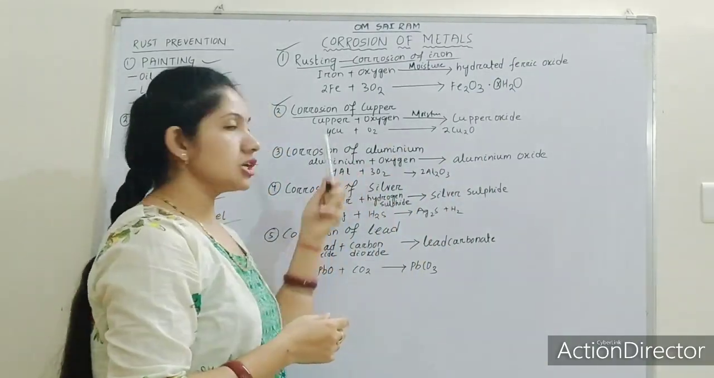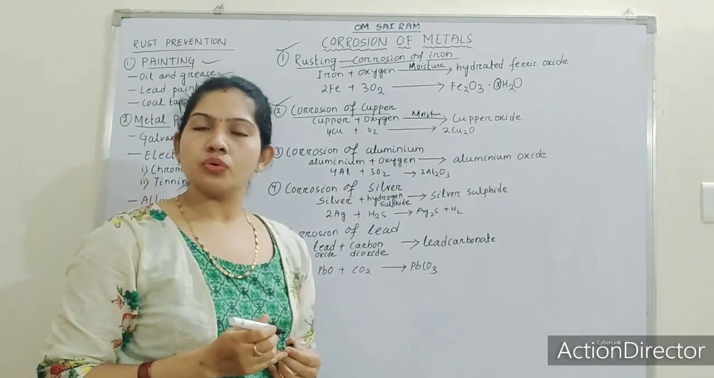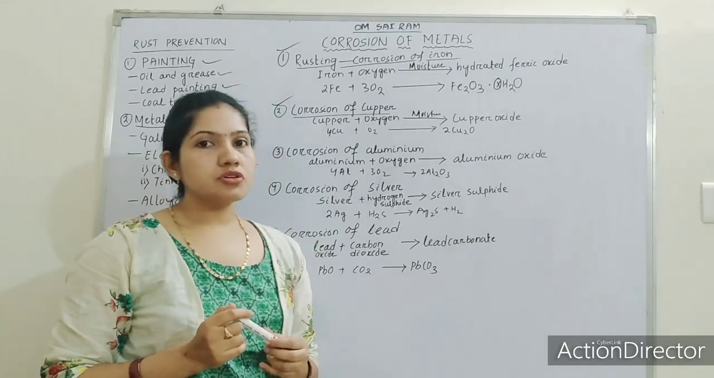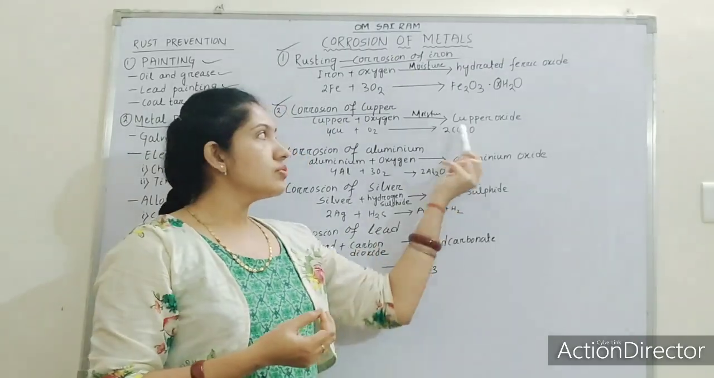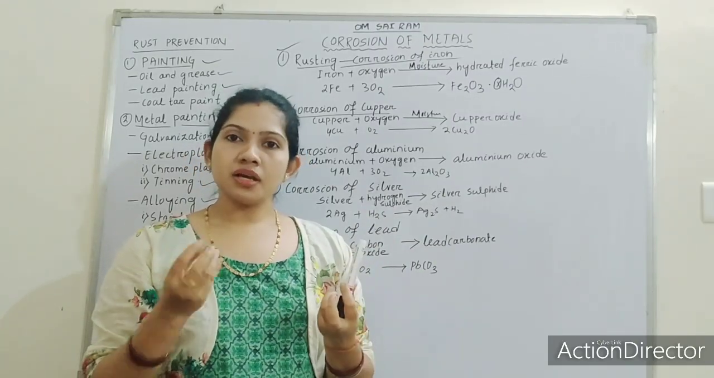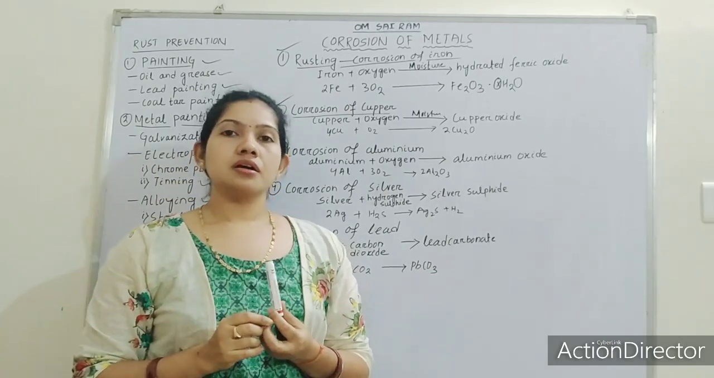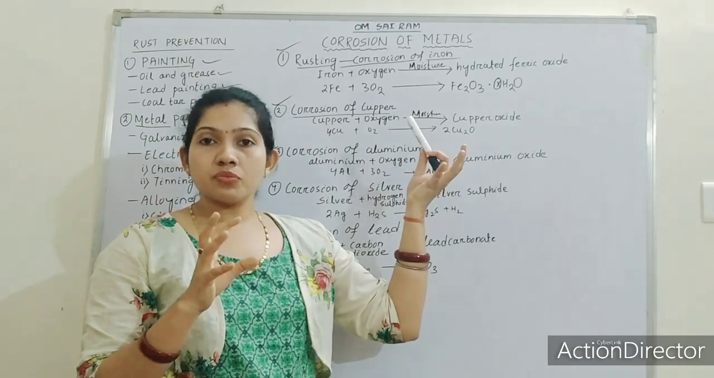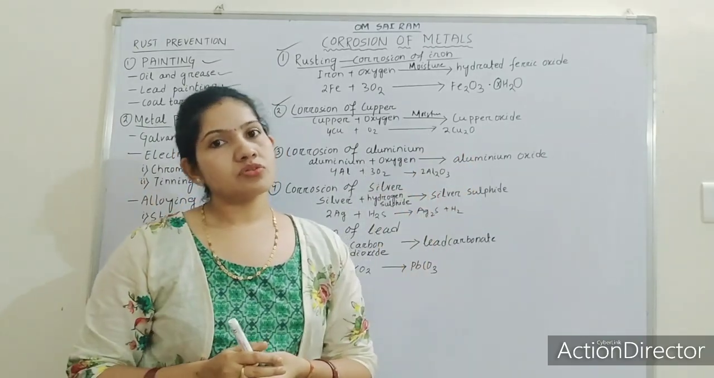Here I have written the equation also. 4Cu plus O2 gives 2Cu2O. Copper oxide is formed. Generally, you might have observed a greenish layer over copper. When copper is exposed to atmosphere, a greenish layer is formed over it, and the formation of this greenish layer is known as corrosion of copper.